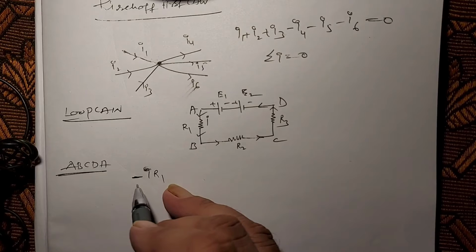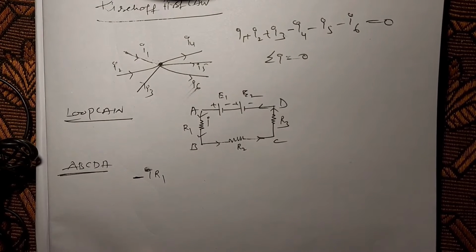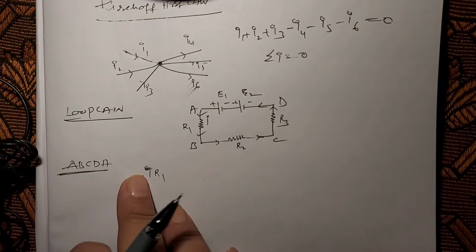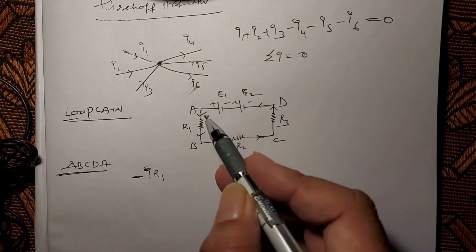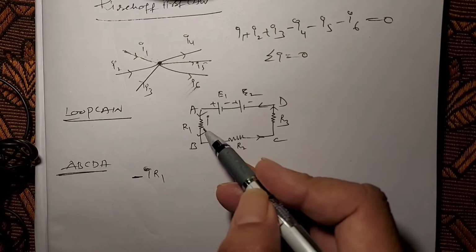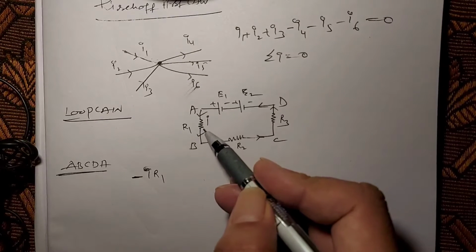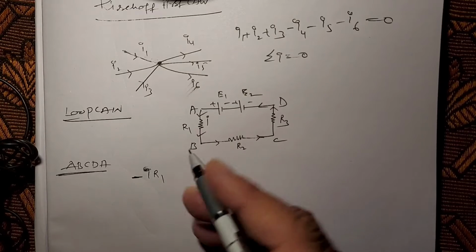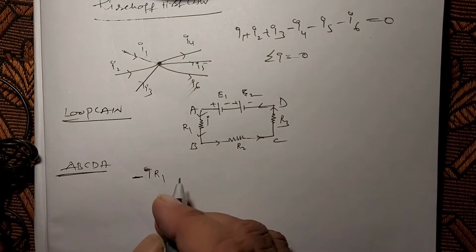That means minus I R1. That's why we take it as negative. As we move from A to B in the forward direction, the potential falls, so the product I into R1 is taken as negative.